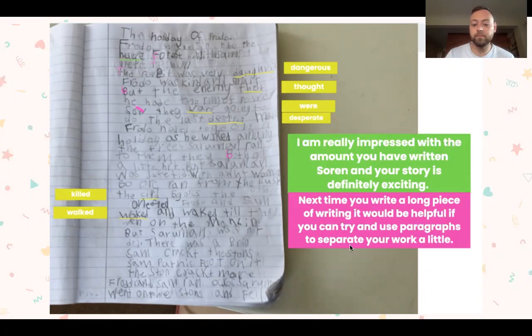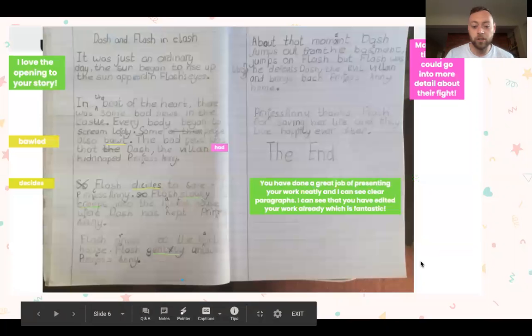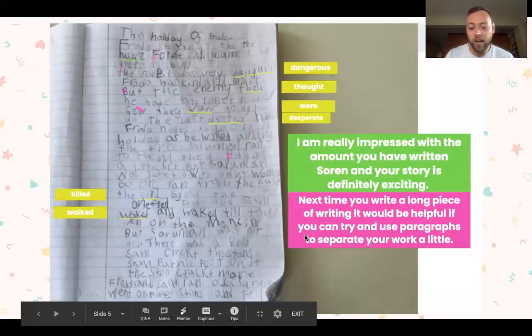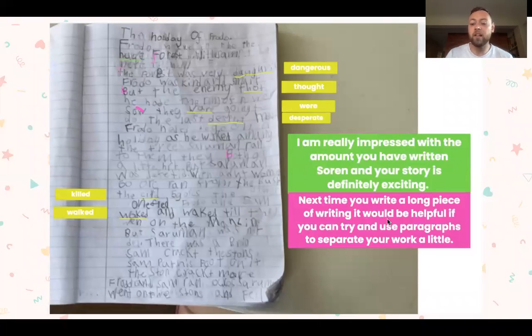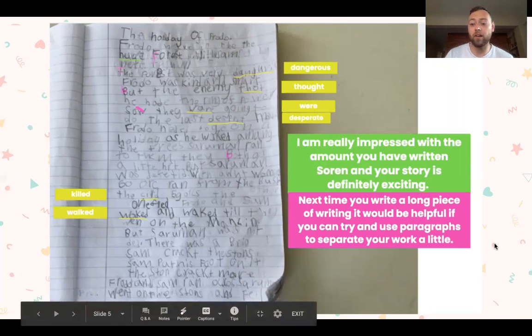accurate. Okay, so this person has been asked, next time you write a long piece of writing, it would be helpful if you could try and use paragraphs. And we'll talk about that in a minute. So this person needs to now upgrade their work to use paragraphs.